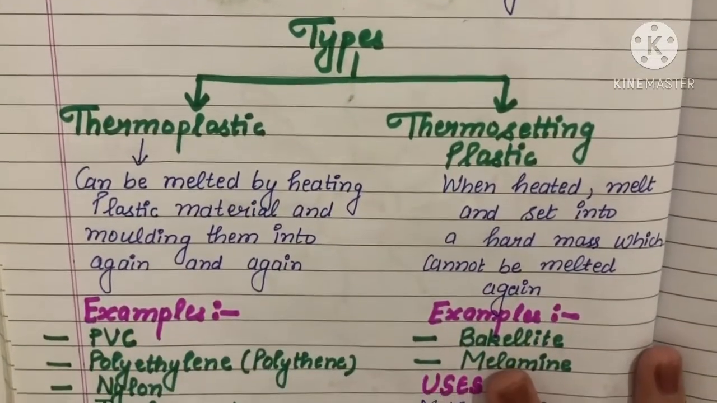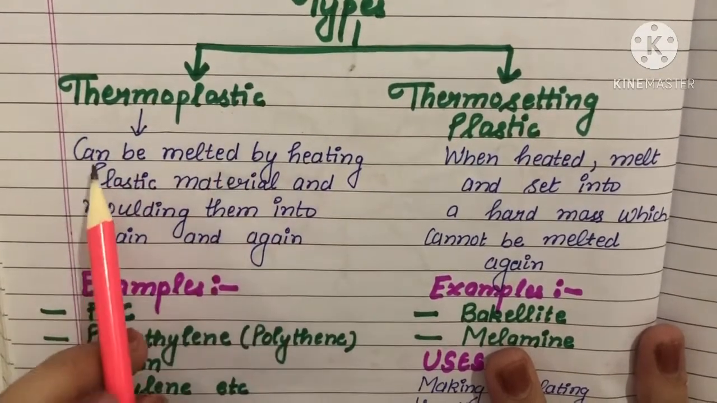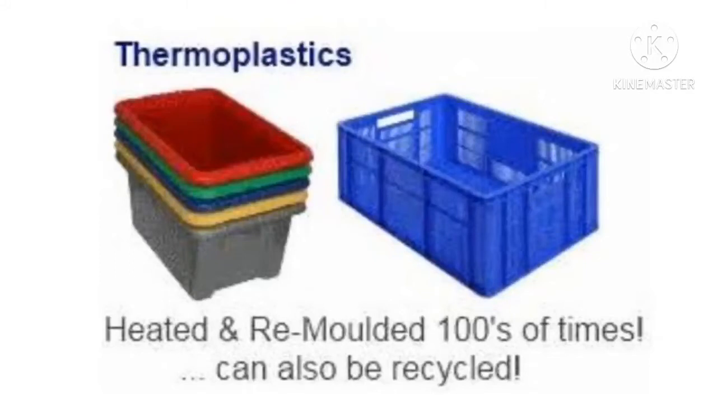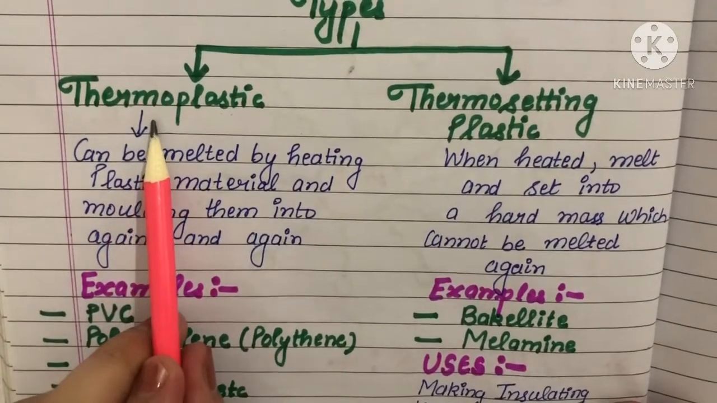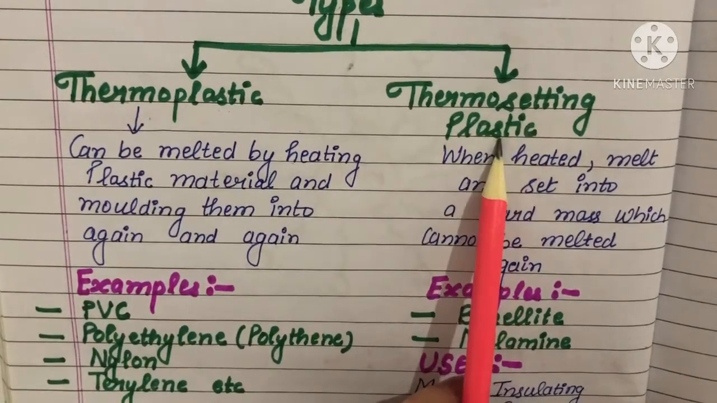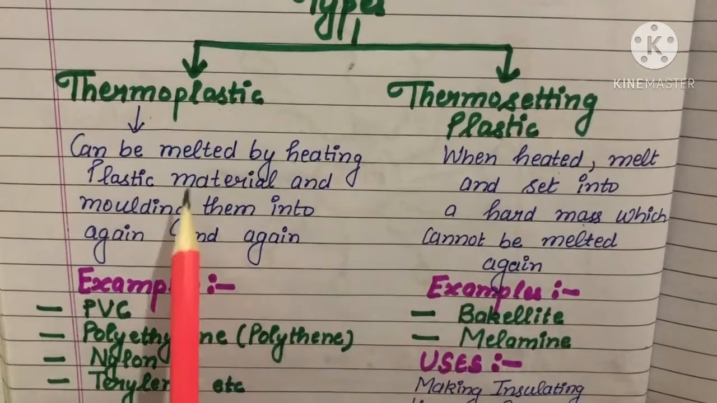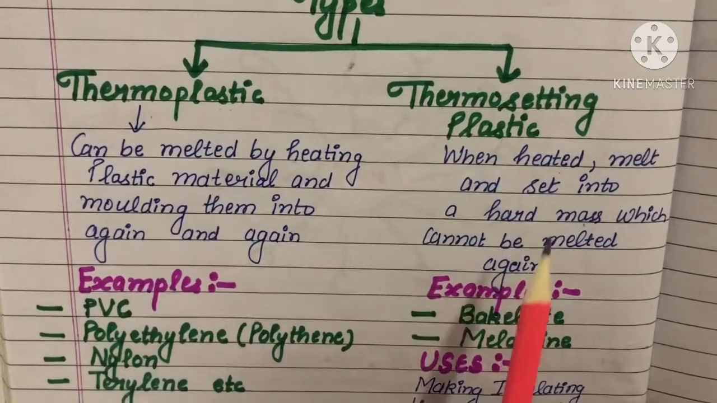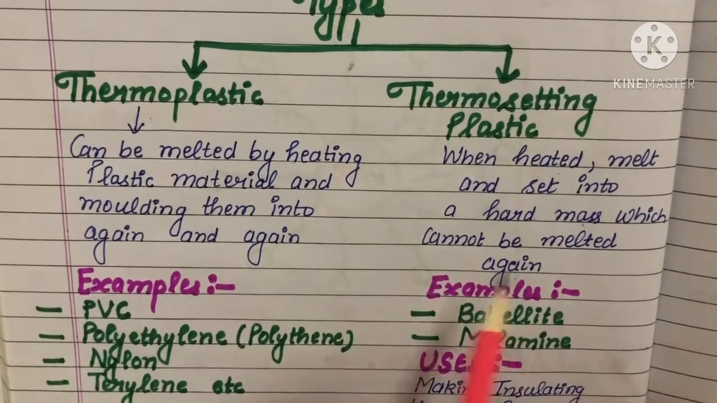So what is thermoplastic? Thermo means heat, and plastic means it can be melted by heating the plastic material and molding them again and again. Means we can mold that type of plastic with the help of heating again and again. But thermosetting plastic, when we heat it, it melts and sets into a hard mass, which cannot be melted again. Thermoplastic can be melted again and again, but thermosetting is the plastic that cannot be melted again.